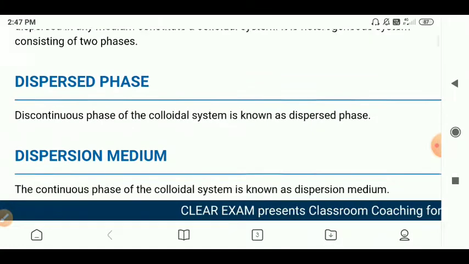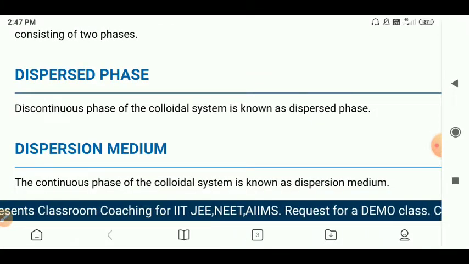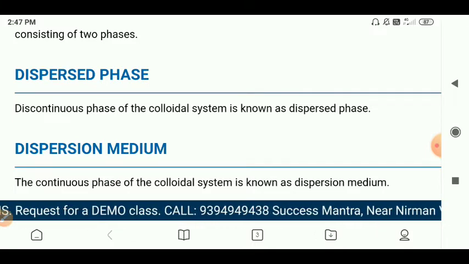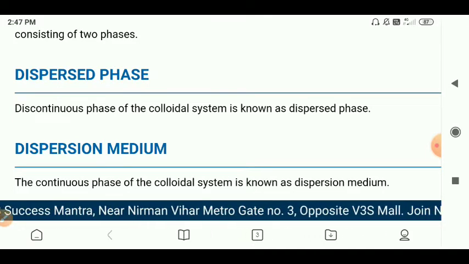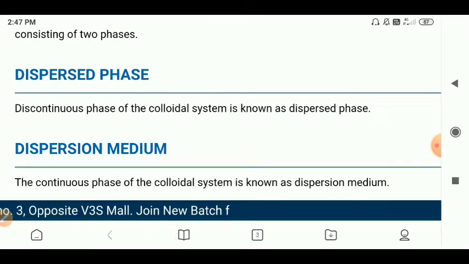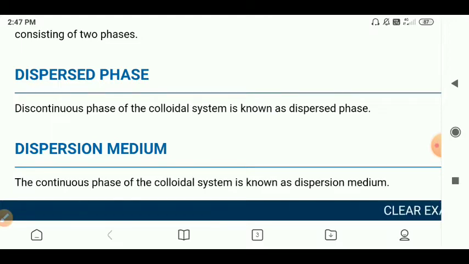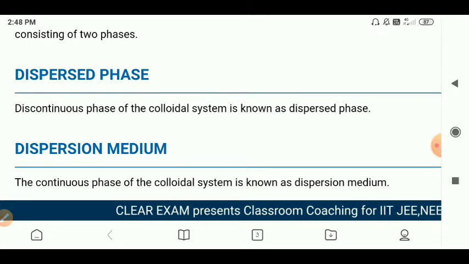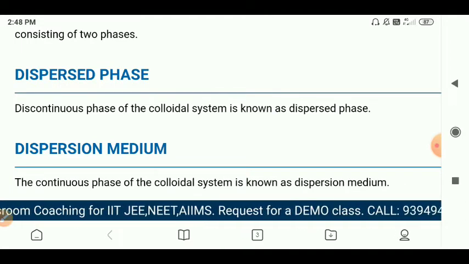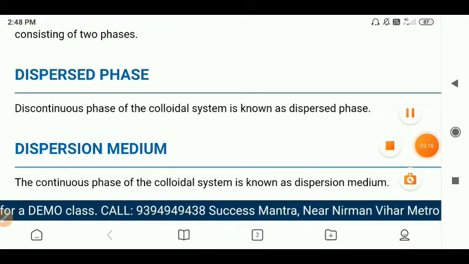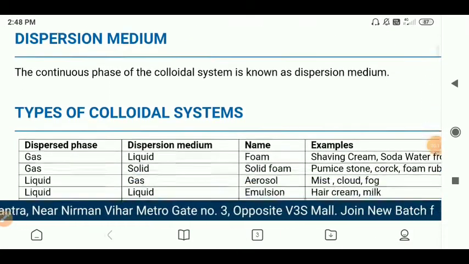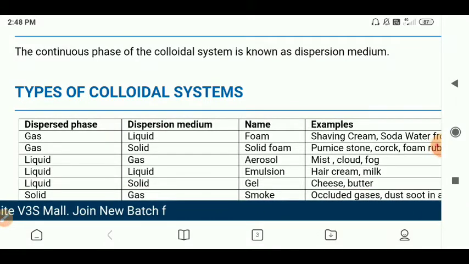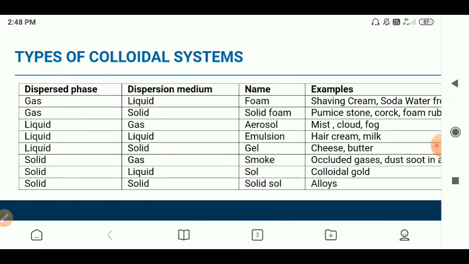What is the first one? Dispersed phase and dispersion medium. What is the dispersed phase? The discontinuous phase of the colloidal system is known as the dispersed phase. This is a very small portion of the colloidal system. What is the dispersion medium? The continuous phase of the colloidal system is known as the dispersion medium. It represents the large amount. The smaller portion is called the dispersed phase, and the larger portion is called the dispersion medium.